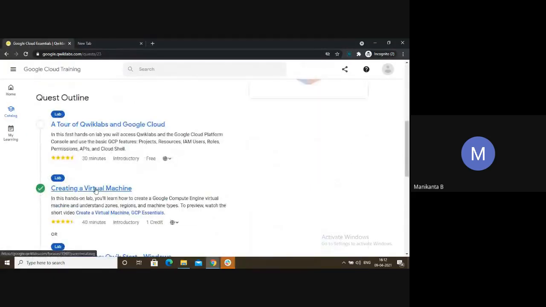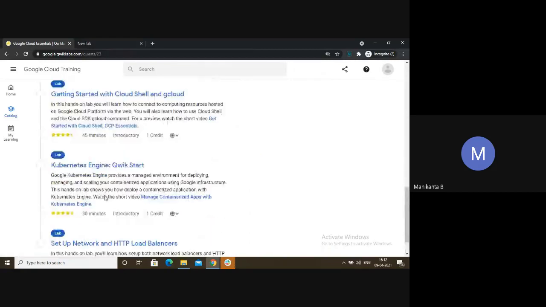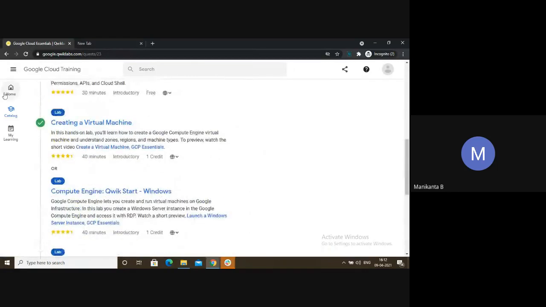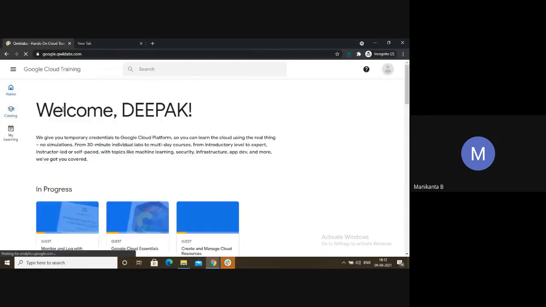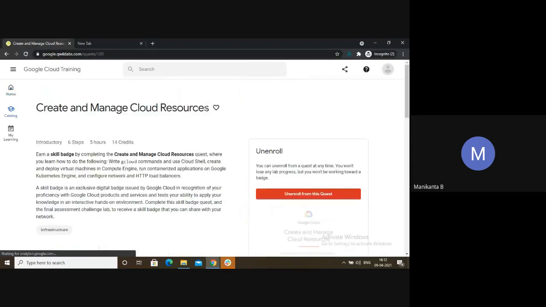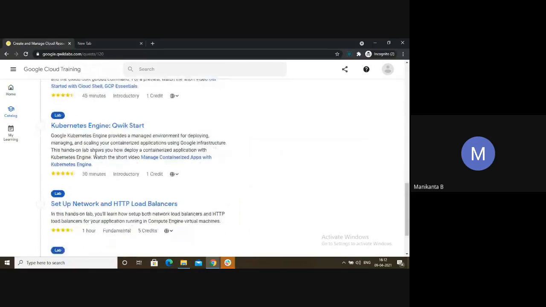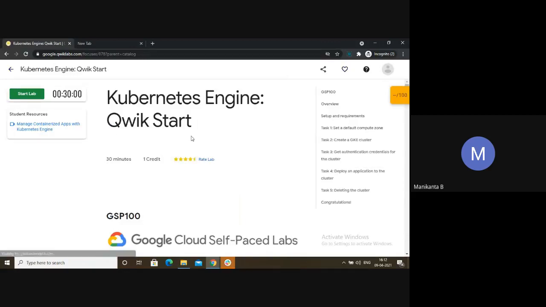In virtual machine also, it has only one badge, but I have seen one more here. Just a second, let me see. I will go to some random lab. You see this one, Getting Started with Kubernetes. Look here. Suppose there is a lab with an OR option. You will find many such OR options.